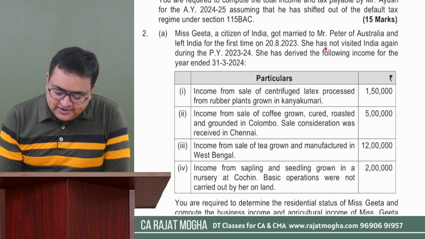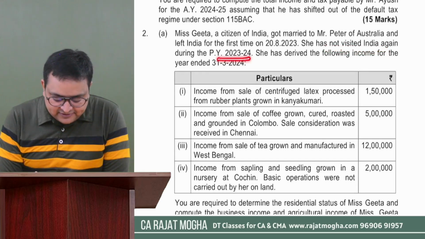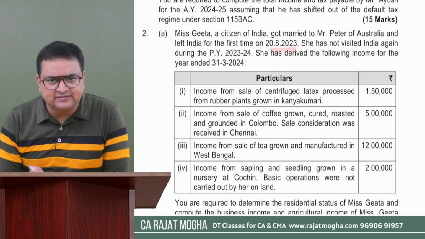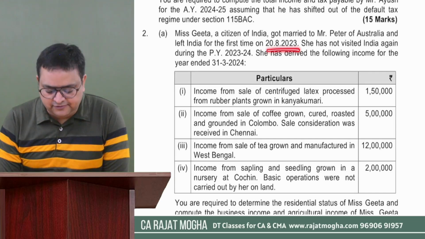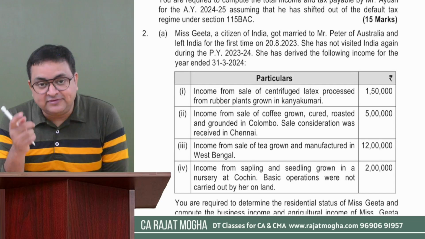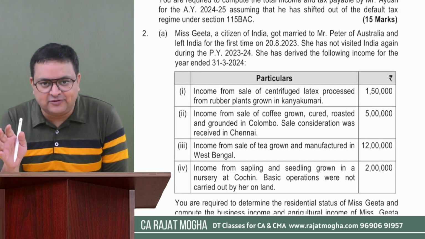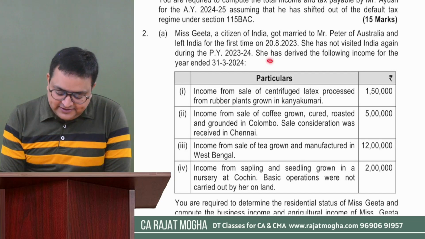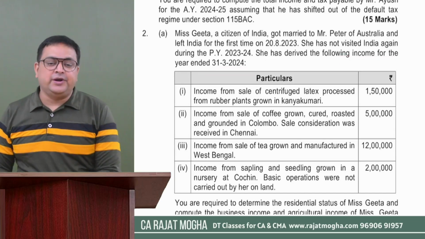That means that she has never been outside India before. So she was always in India before this date. She has not visited India again during the previous year. So in this previous year, she was here for a few months. So we can say that she was here in April, May, June, July, and 20 days of August, right? She has derived the following income for the year ended 31st March 2024.